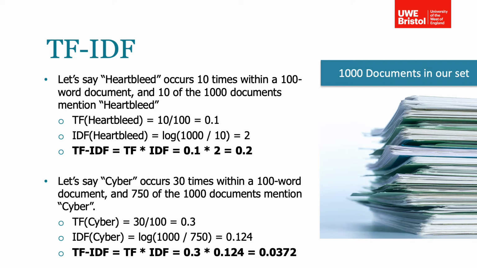Then TF-IDF equals 0.3 times 0.124 equals 0.0372. Here, Heartbleed has scored higher than cyber because in relation to the overall document set, it is deemed of greater significance.